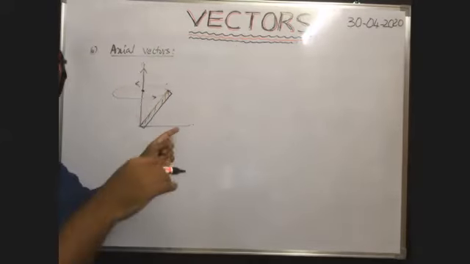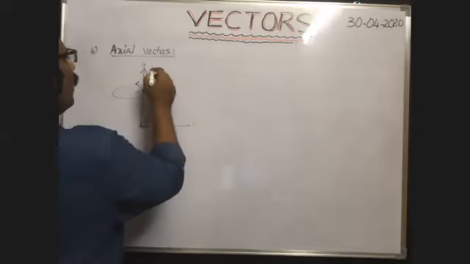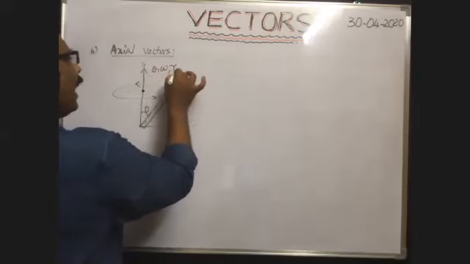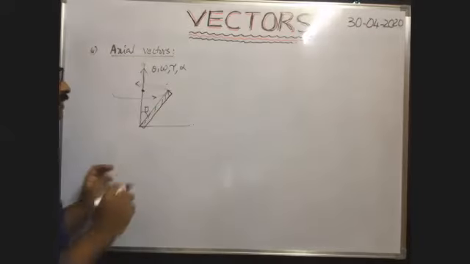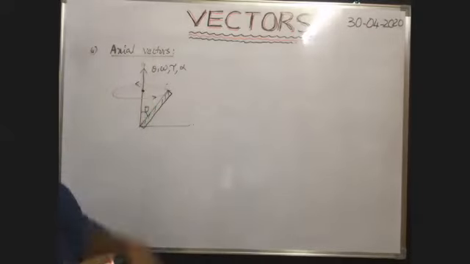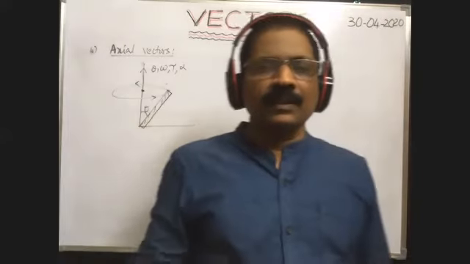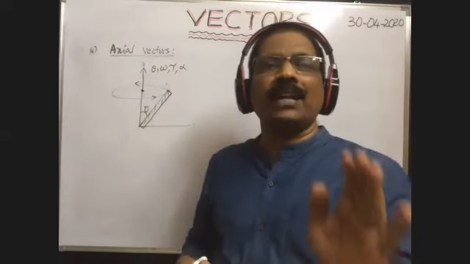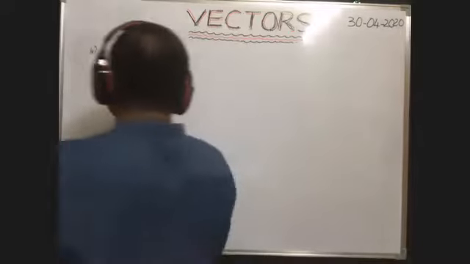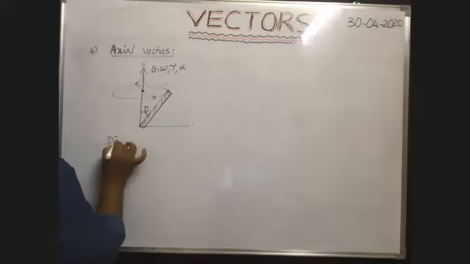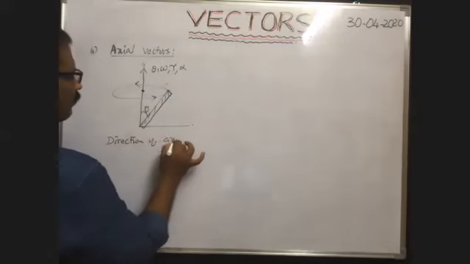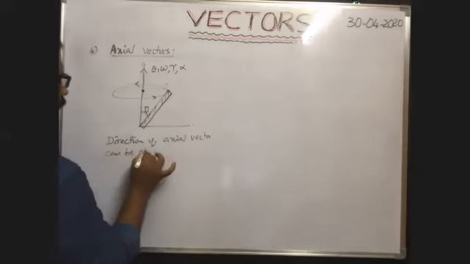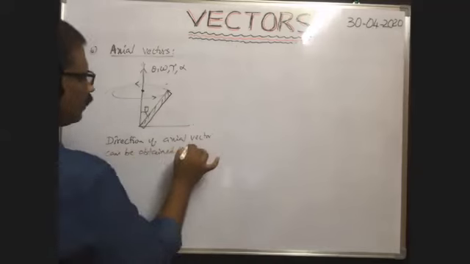The properties of this rotating body, like angular displacement theta, angular velocity omega, torque acting on the body, and angular acceleration, everyone lies along this axis. That's why these are all called axial vectors. The vectors whose directions are along the axis of rotation are called axial vectors. The direction of an axial vector can be obtained by using the right hand thumb rule.